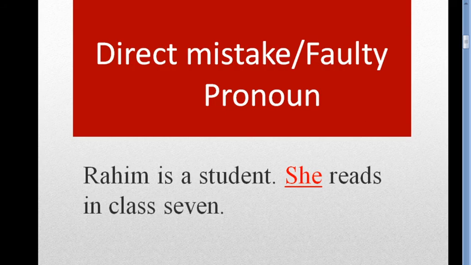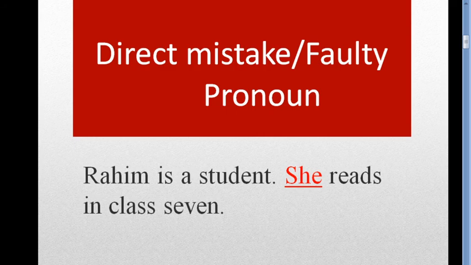Dear students, look at the screen, I have used a male subject. The subject is Rohim. This is a masculine gender, you know very well, but notice very carefully that in the next sentence I have used a pronoun. What is it? The pronoun is she.